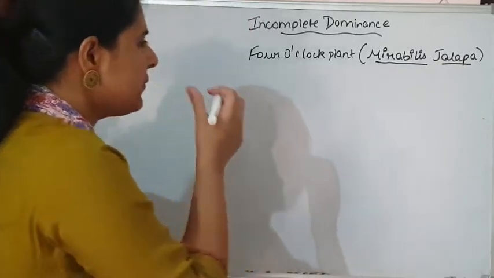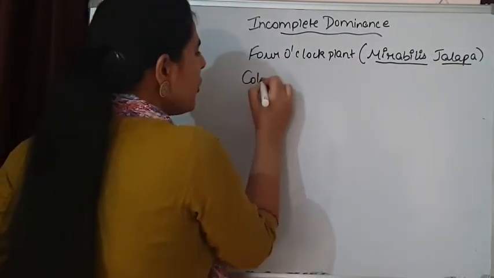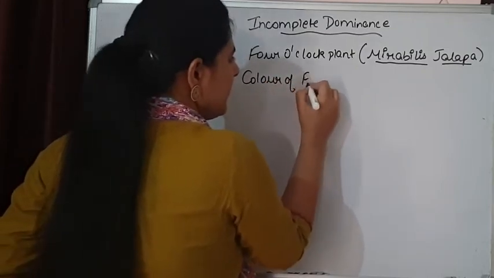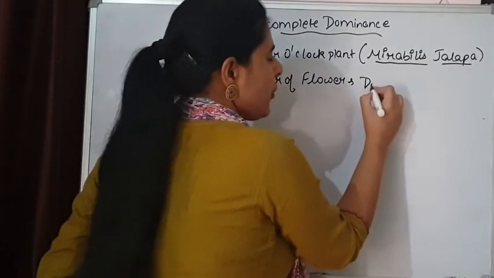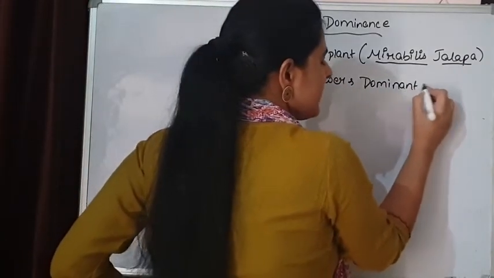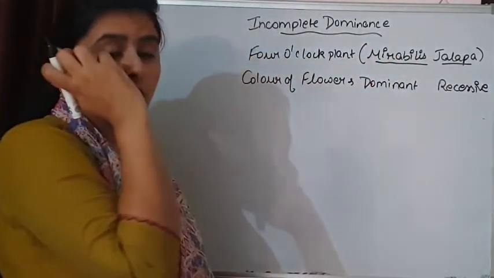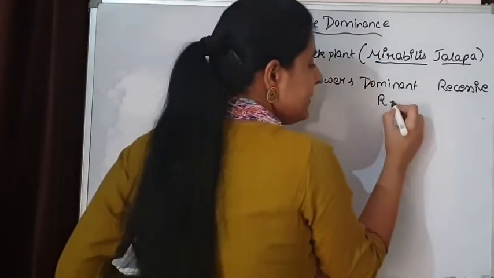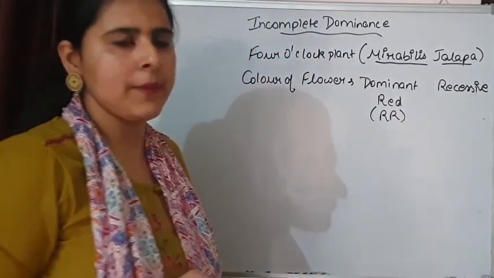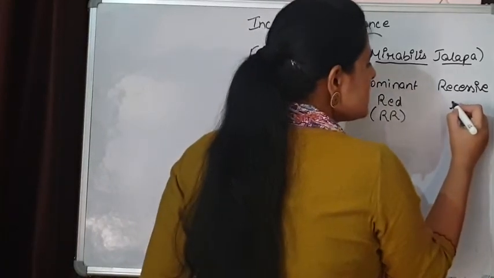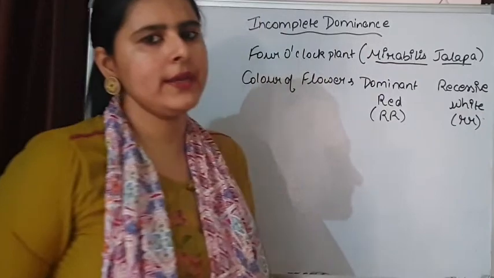Let's see in the form of a cross. The character which we are going to take is color of flower. In color of flower, we have a dominant character and a recessive one. The dominant one is red. Red is dominant, and we can represent it with capital R, and white is recessive, which we can represent as small r and small r.